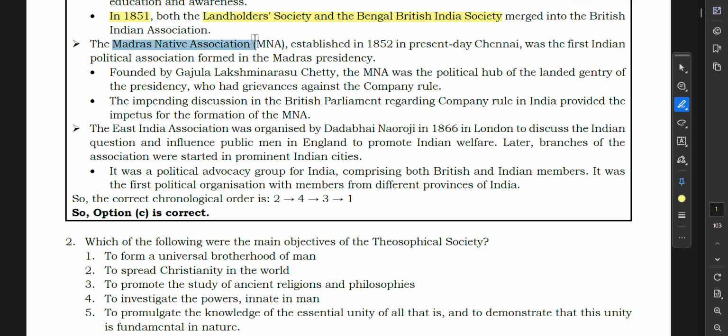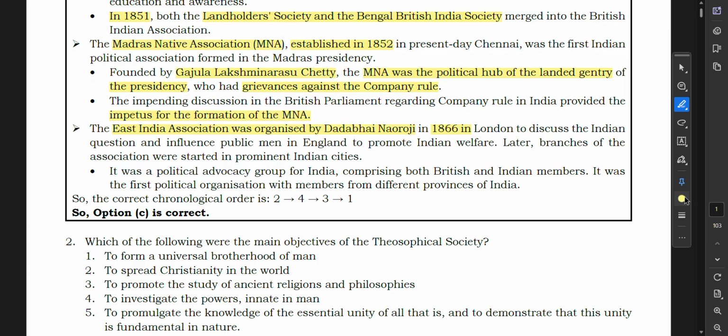The Madras Native Association, established in 1852 in present-day Chennai, was the first Indian political association formed in the Madras Presidency. Founded by Gazulu Lakshminarasu Chetty, it was the political hub of the landed gentry of the presidency, who had grievances against company rule. The impending discussion in the British Parliament regarding company rule in India provided the impetus for its formation.